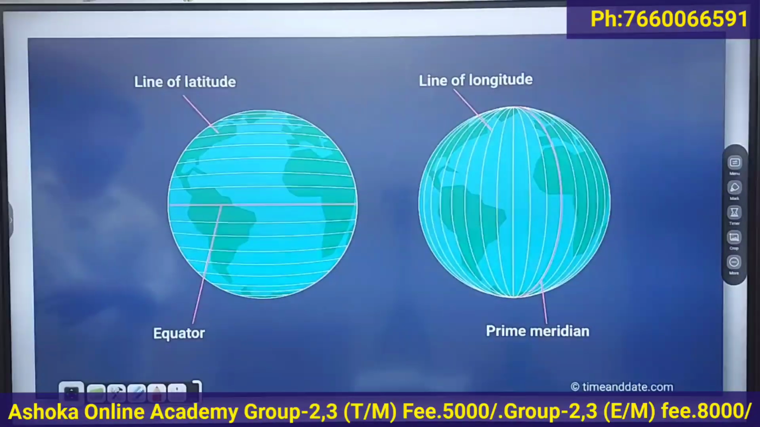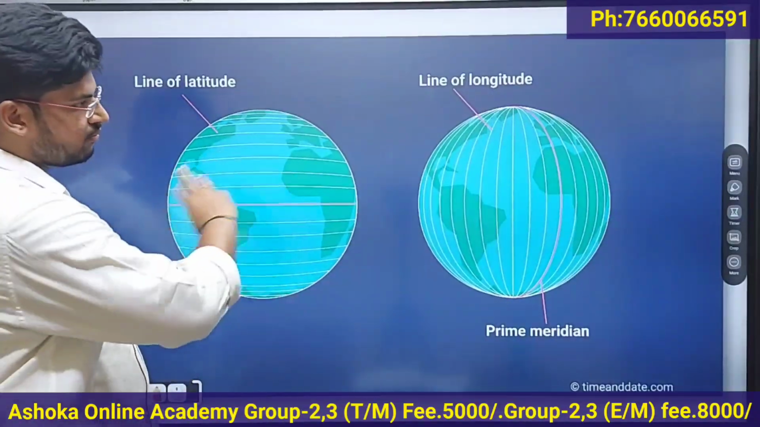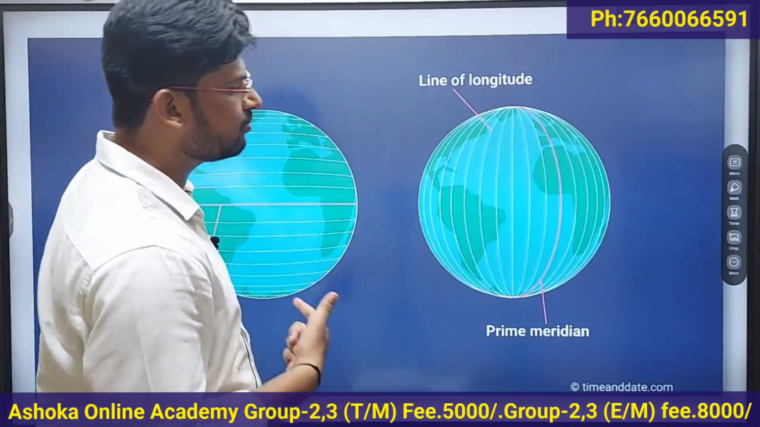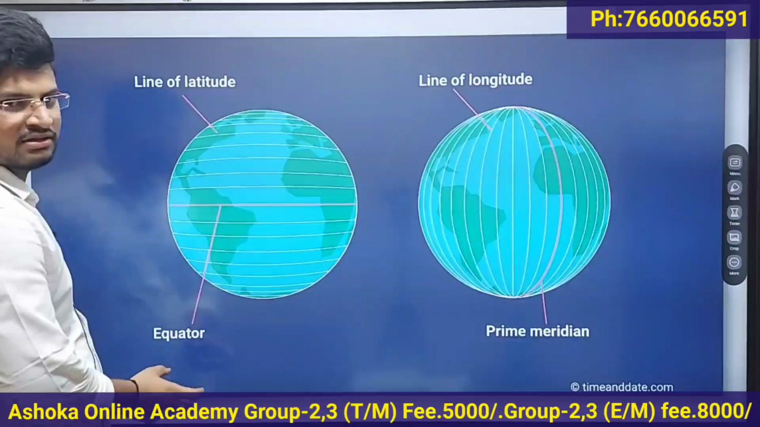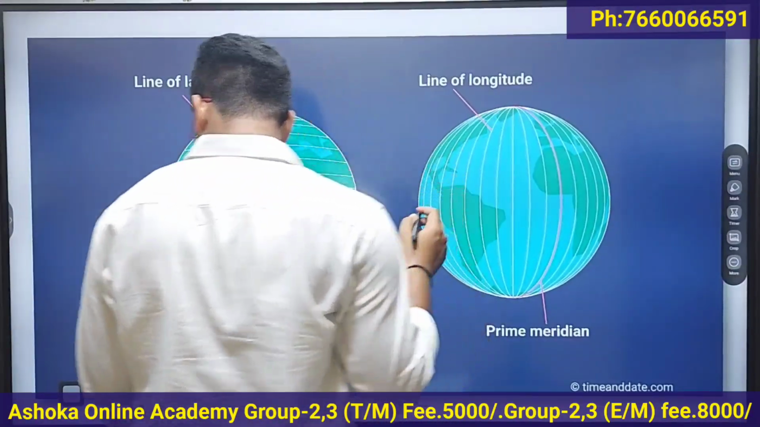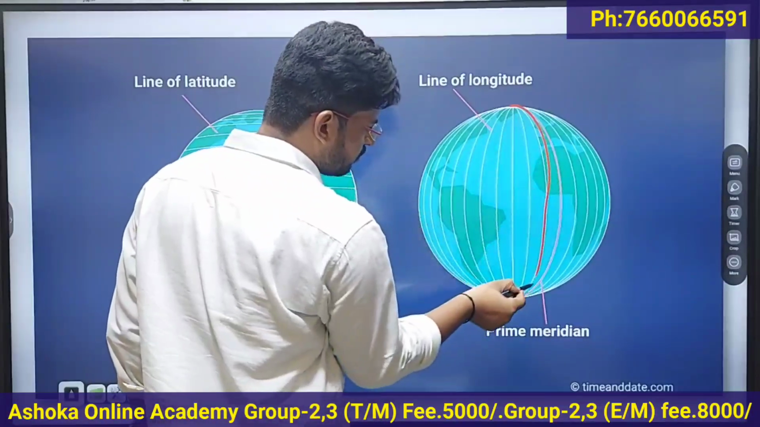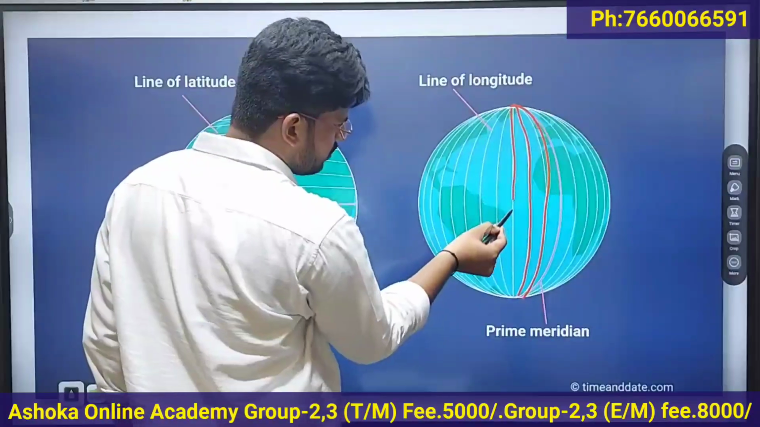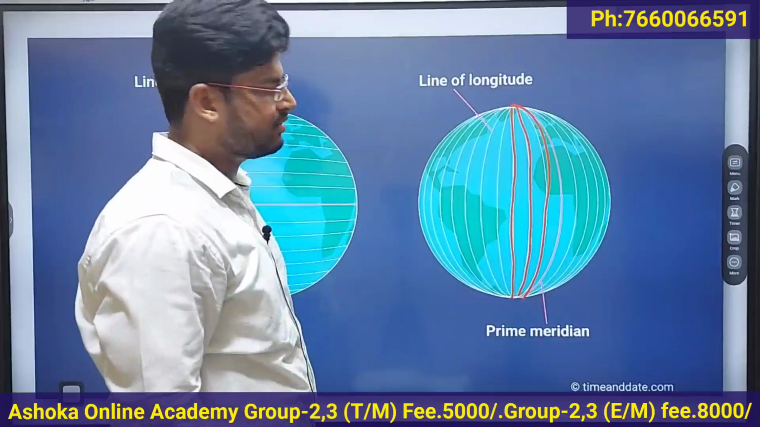Then, the lines drawn parallel to the equator are called latitudes, right? Both latitudes and longitudes are imaginary lines. They don't really exist. We draw them on the globe for our understanding. Latitudes help us to understand the climatic region of that area. Then coming to longitudes. Longitudes are nothing but the imaginary lines drawn from pole to pole.